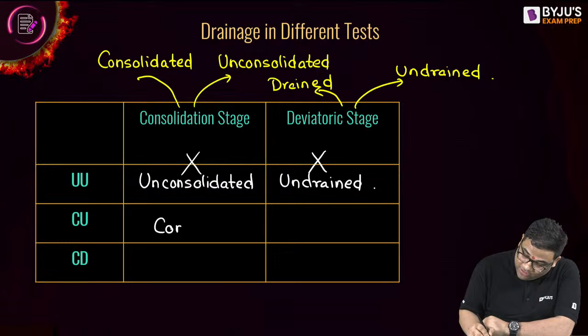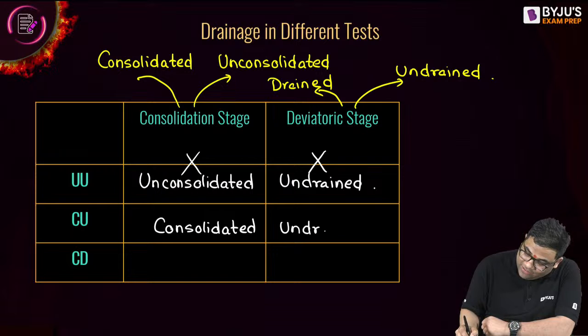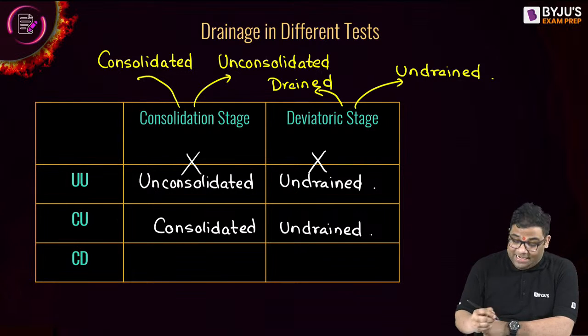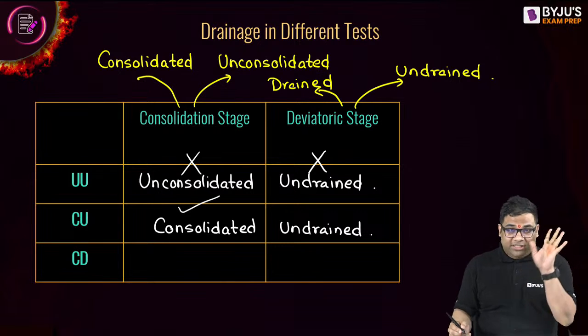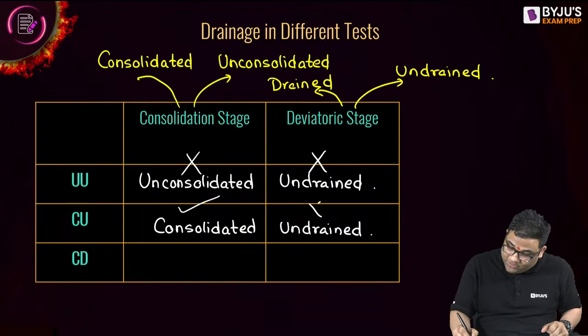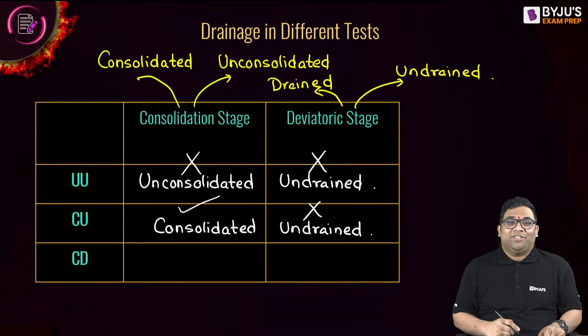CU means consolidated, undrained. Consolidated, undrained means I can say drainage is possible in the consolidation stage, but not possible in the deviatoric stage, right?